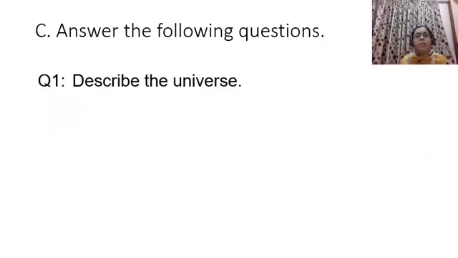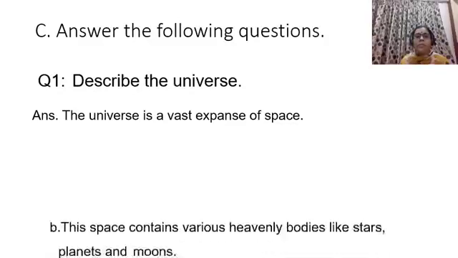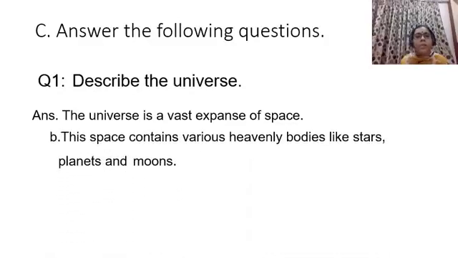Answer the following questions. Here you have to answer the following questions. Describe the universe. Yes, children, how will you describe the universe? The universe is a vast expanse of space. This space contains various heavenly bodies like stars, planets, and moons.